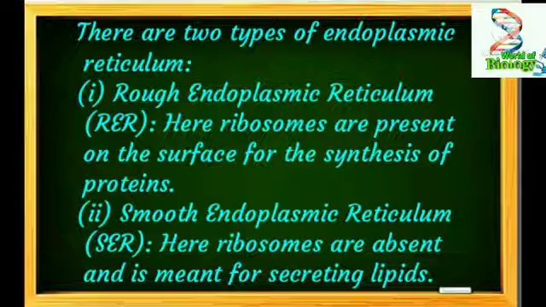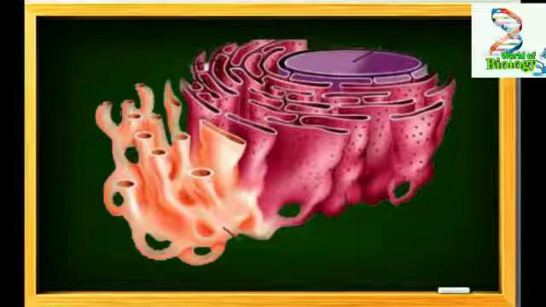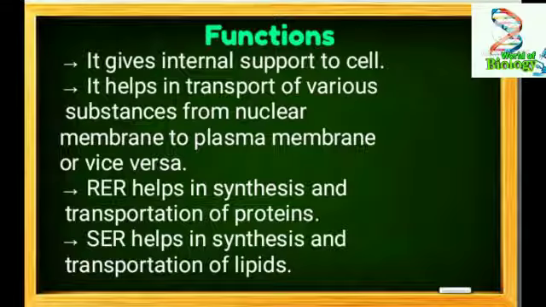They are cisternae, vesicles and tubules. And this endoplasmic reticulum is of two types. Rough endoplasmic reticulum or RER, with ribosomes attached on its surface for synthesizing proteins. And the second type is smooth endoplasmic reticulum or SER, which is without ribosomes and is meant for secreting lipids.